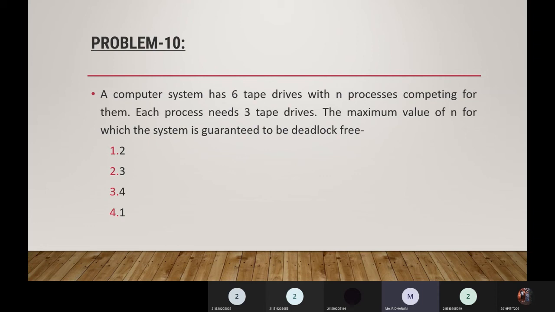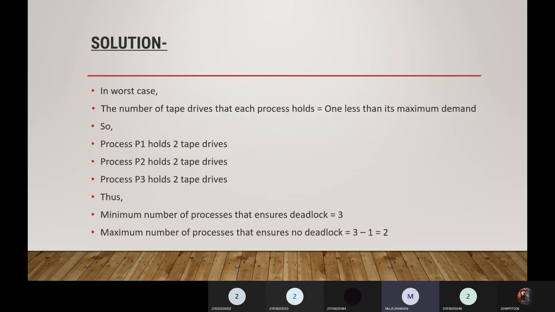Okay, a system has 6 tape drives with n processes. We have processes P1 to Pn. Each process needs 3 tape drives. Availability is 6, but the need is 3 by n processes. So what is the maximum value of n for which the system is guaranteed to be deadlock free? How many processes can make use of 6 tapes so that no deadlock will occur? Is that 2, 3, 4, 1? So the answer is 2.